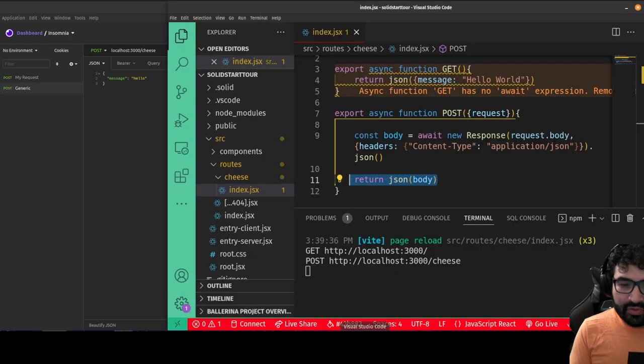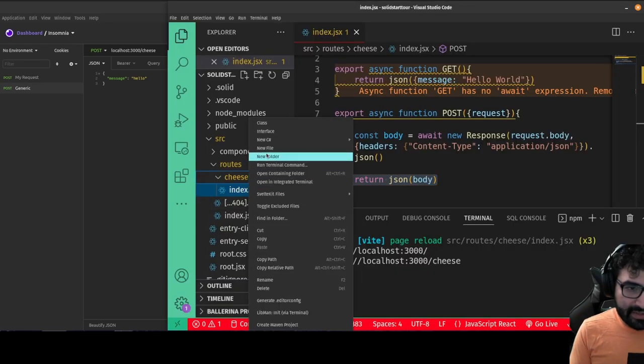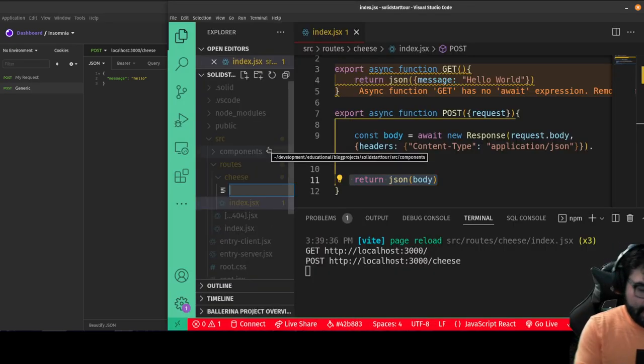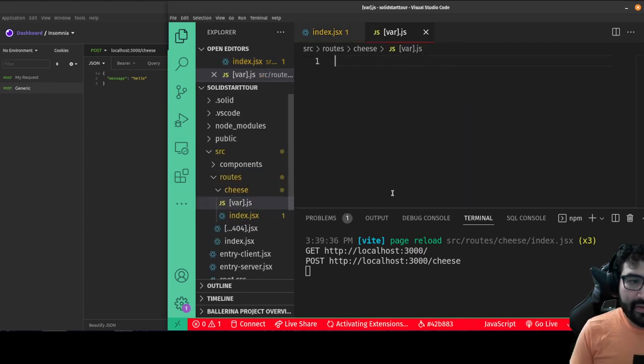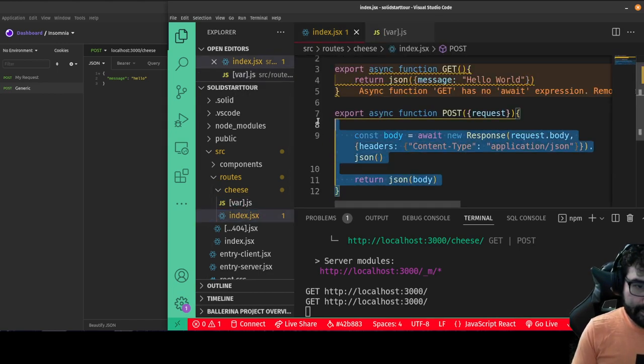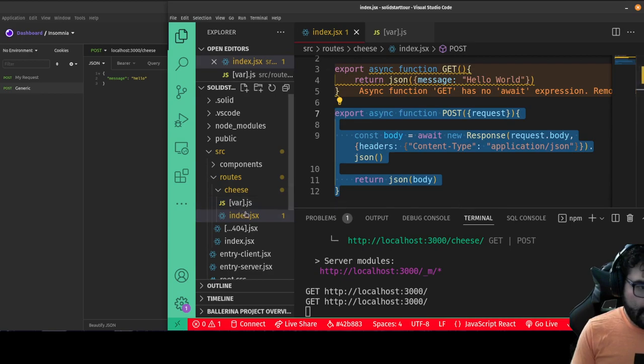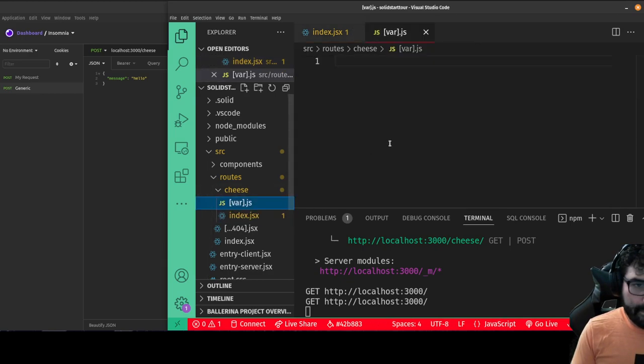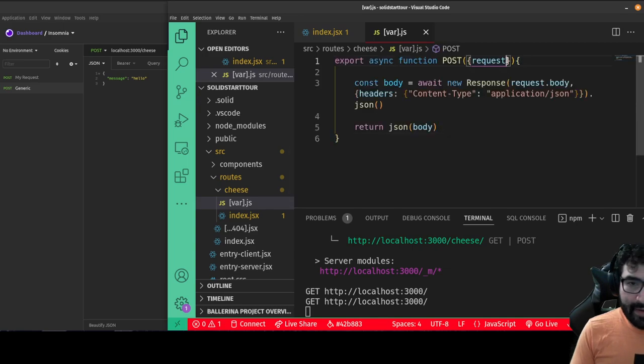And then you can do params. So if I were to create in here a new file called [var].js, and in here do another post request, I will just copy that from over here, except now I also want params out of this object.